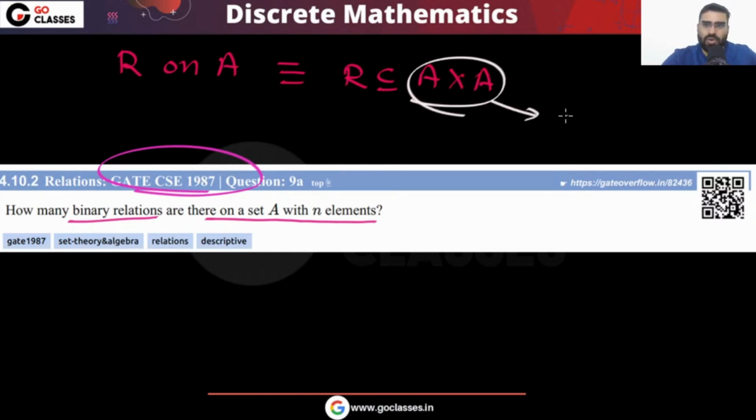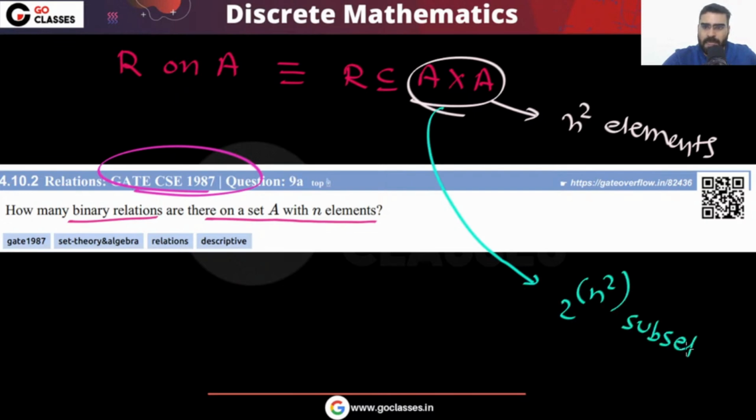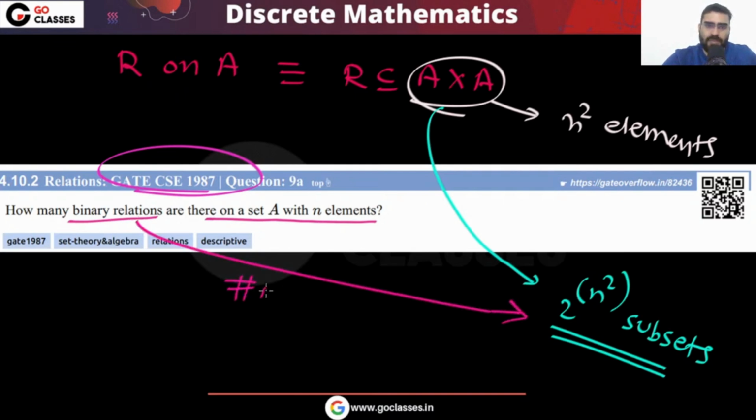In this A cross A you have total n square elements. So how many subsets will there be? For this A cross A there will be 2 power n square subsets you can create. If you can create these many subsets, that is your number of relations, your number of binary relations. On this A, how many relations are there?